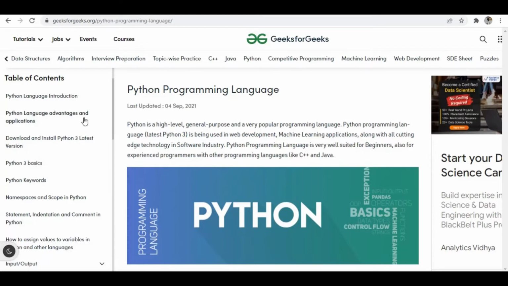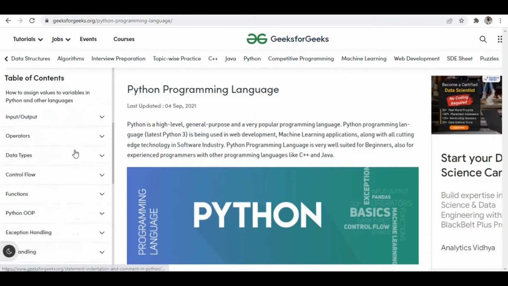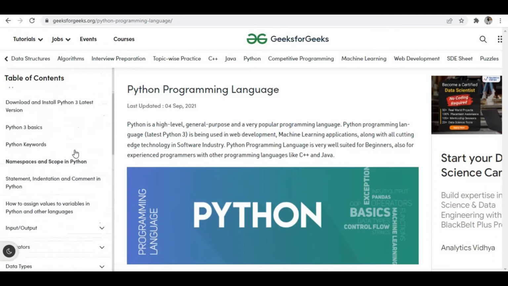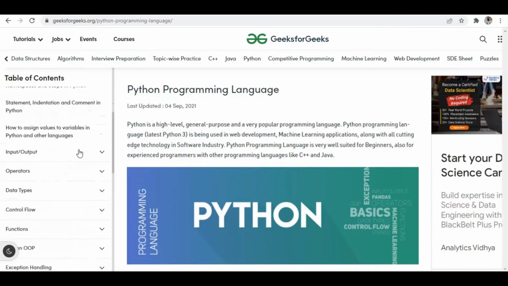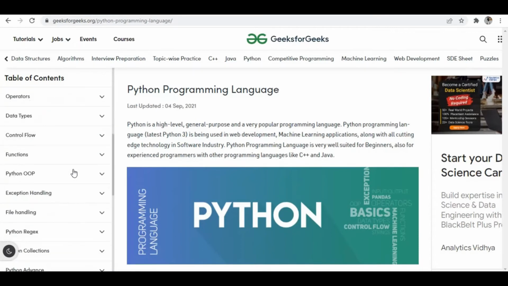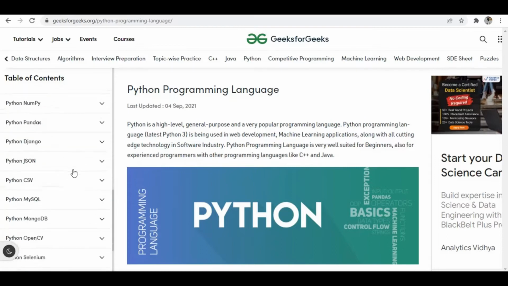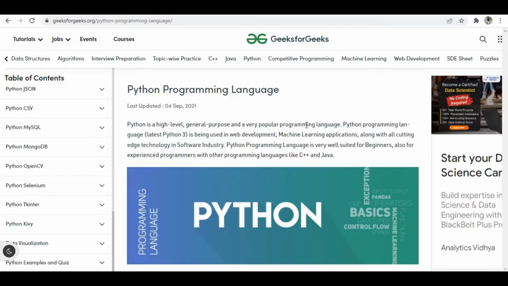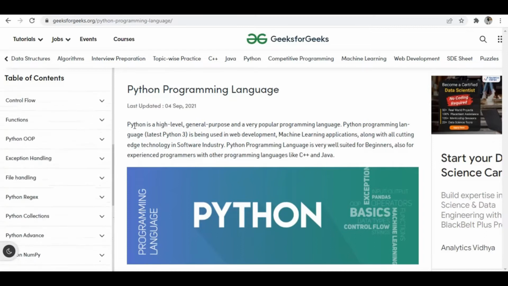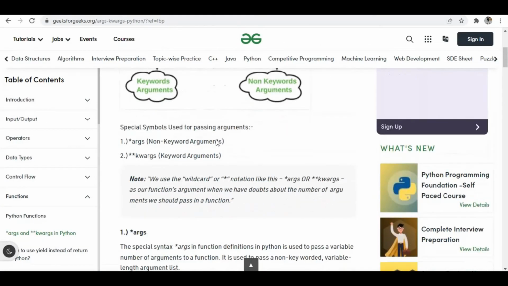The best thing about this is they have an online compiler. So if you want to practice then and there itself, you can. You can see they have everything from basics to advanced level, like operators, data types, functions, exception handling, file handling. They also have quizzes, and you can go through them and practice. So this is one of the best websites where you can learn Python.